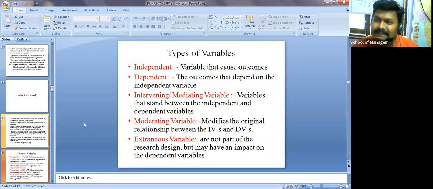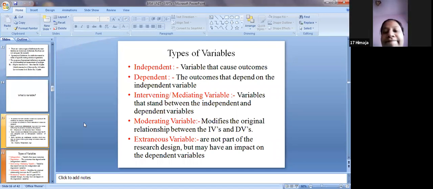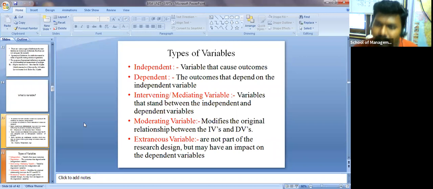So cigarette consumption is an independent variable, and the adverse effect of smoking cigarettes is called the dependent variable. Here cough is a dependent variable. Cough is dependent on how many cigarettes you are smoking. Hope you understand. Yes, sir. So the variable that causes outcomes is the independent variable, and the dependent variable is the outcome that depends on the independent variable.